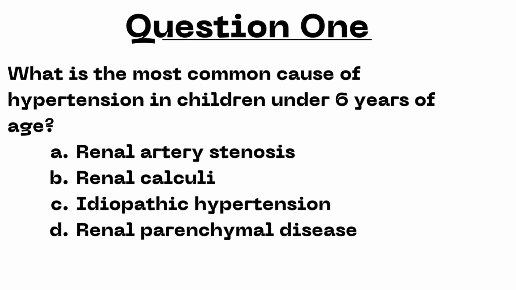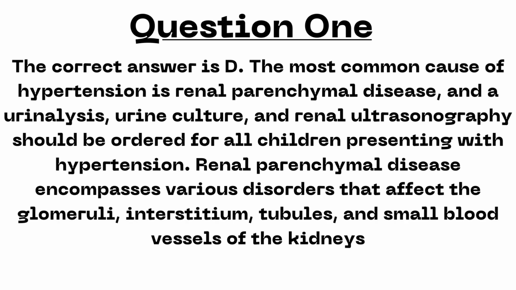Let's begin. What is the most common cause of hypertension in children under 6 years of age? A. Renal artery stenosis. B. Renal calculi. C. Idiopathic hypertension. Or D. Renal parenchymal disease. I'll give you a second to review. The most common cause of hypertension is renal parenchymal disease, and a urinalysis, urine culture, and renal ultrasonography should be ordered for all children presenting with hypertension.